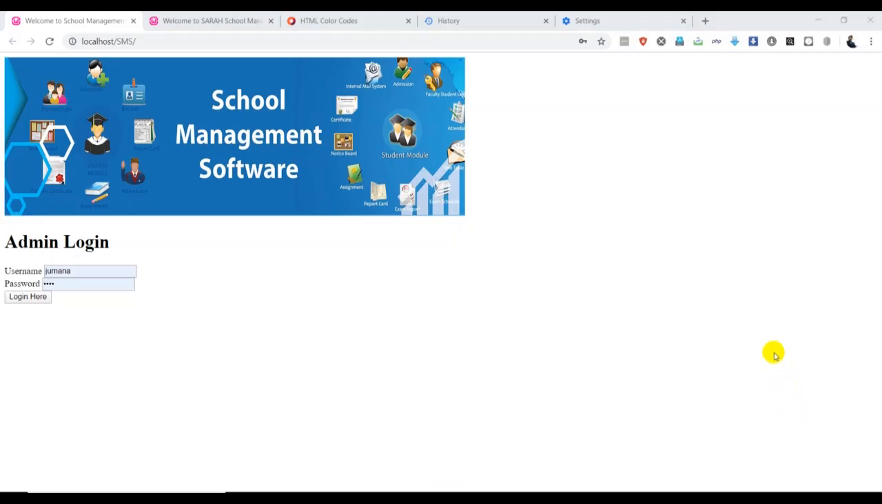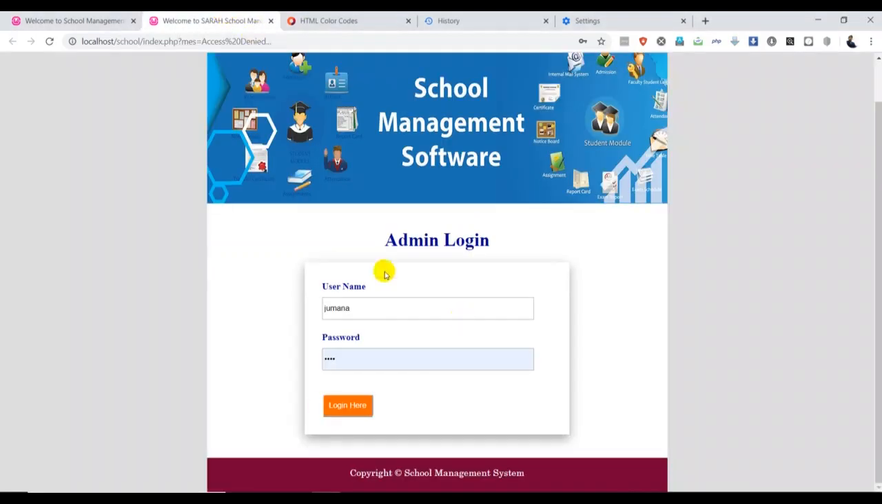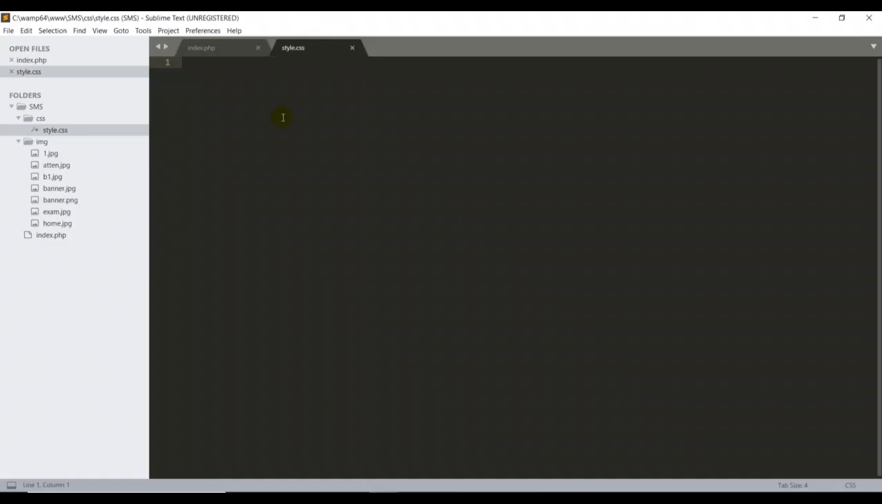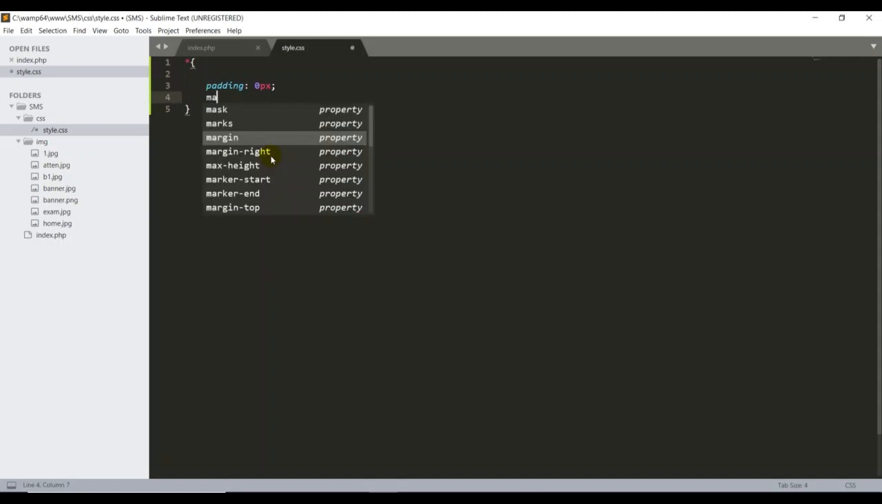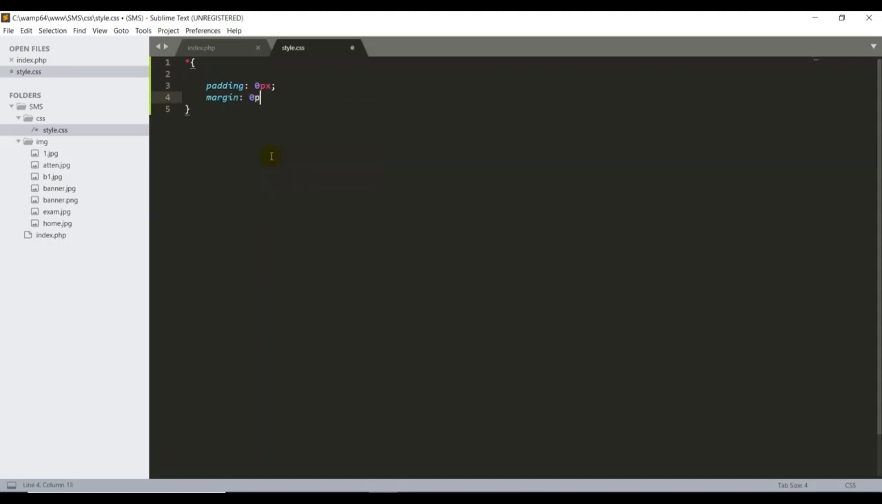Okay guys, now we have completed our admin login form. So now we have to design this form similar to this design. Then I go back to my style.css. Now it is empty. Now we have to write some CSS code over here, guys. I'm going to start with the star and open curly braces because I want to reset my padding to 0 pixel and the margin to 0 pixel. So this is for my entire page. I want to reset the padding and the margin for my complete page, so I can give my own padding and margin for each section.